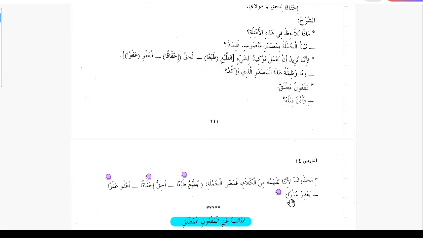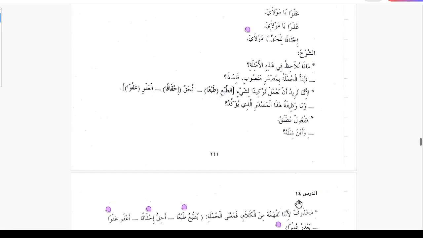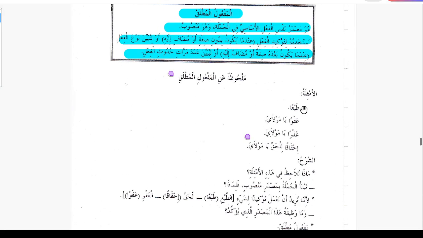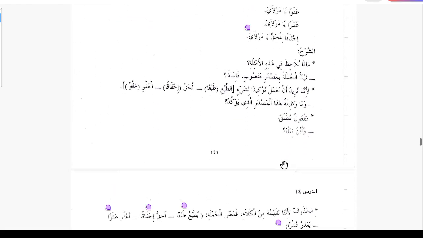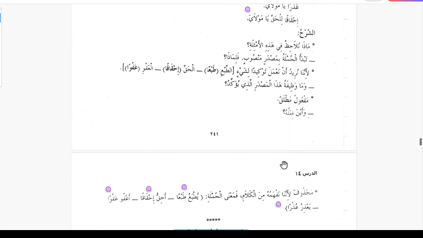And when we say uzran, that means yaziru uzran, he excuses. So this is just a note that it is not always that the verb is present that the masdar follows. The masdar is from the same verb, but sometimes the verbs are mahzuf, but it is still maf'ul mutlaq.